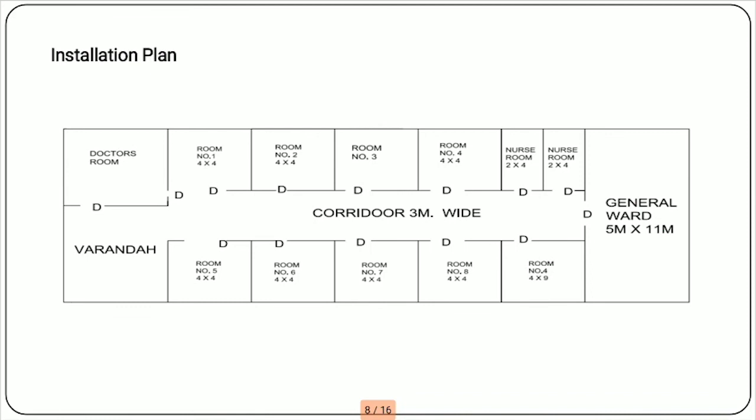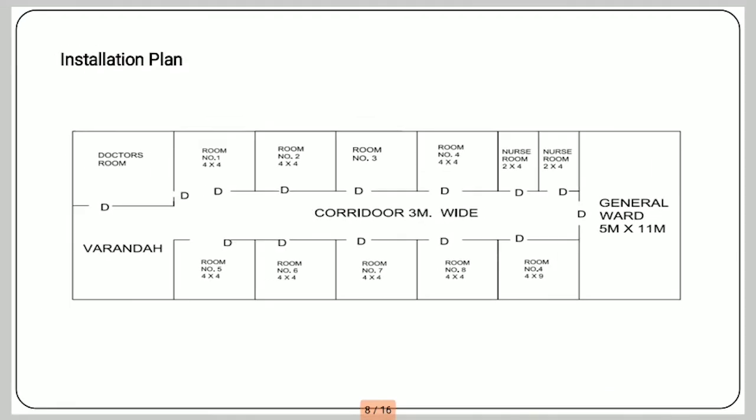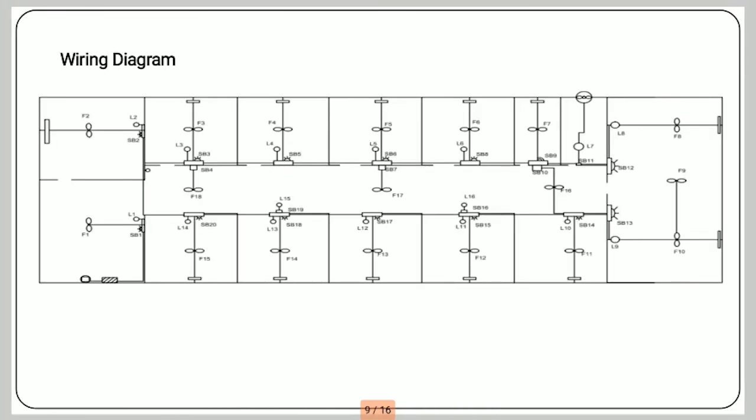This is the image from AutoCAD, which is converted into a PDF. So this is the installation plan, drawn in AutoCAD. Then next is the wiring diagram.